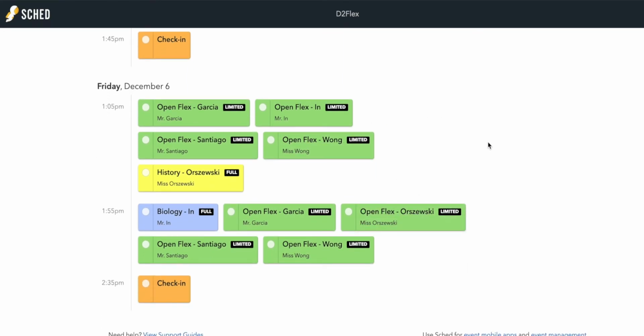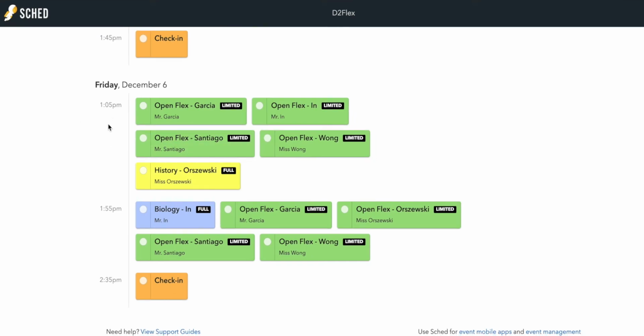Again, we're just going to match our schedule with the paper form. You will not be allowed to change your schedule if you've been forced into one. We're going to be taking attendance based on what's reflected in the paper schedule. If you don't have any forced sections, you're fine. You can just choose whatever open flex you'd like to go to.